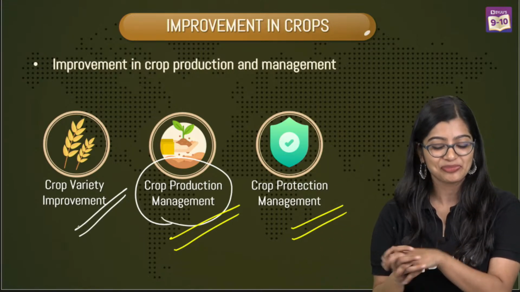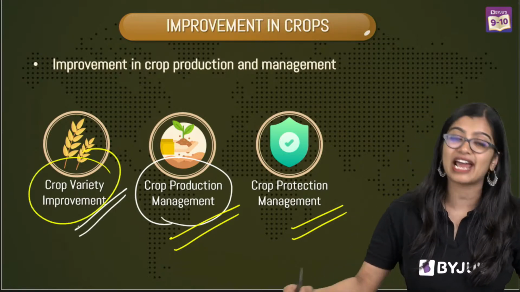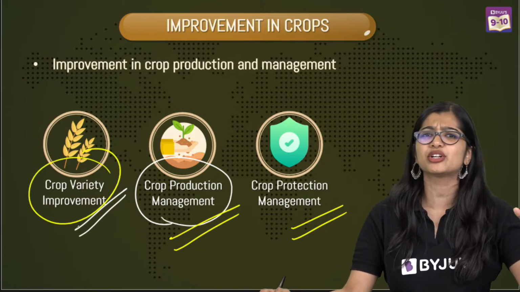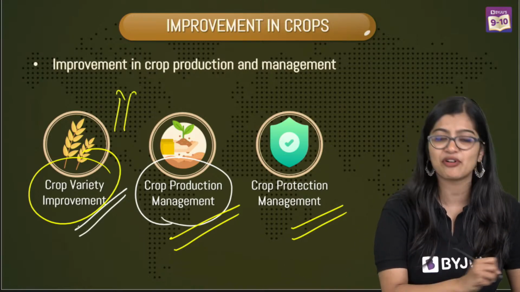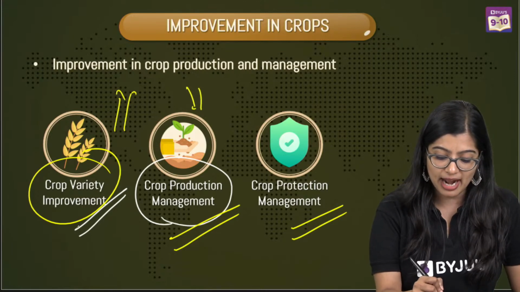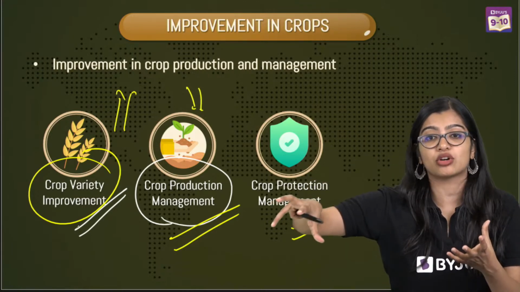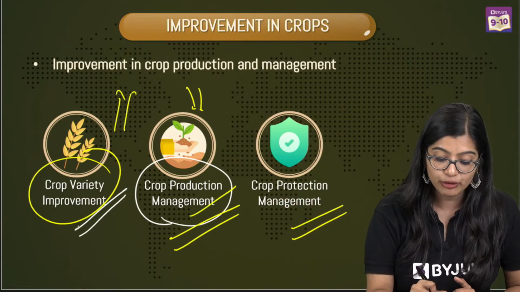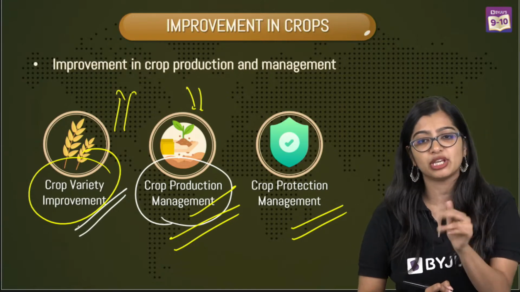So now, like I told you, as much as you want to do crop variety improvement, you might get desired crops, you will have crops which are really good, okay? You will be like, oh, they have all my desired qualities. But unless and until you do proper crop production, like when you are growing your crops, if you are not doing proper practices, you see that it will still not be useful.